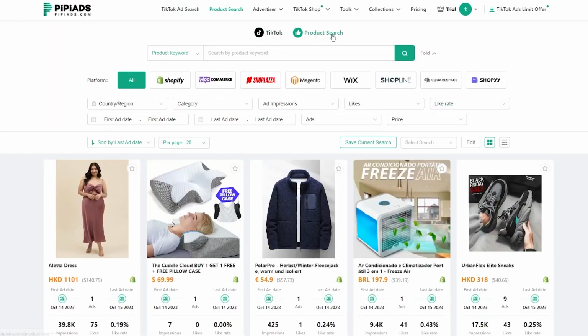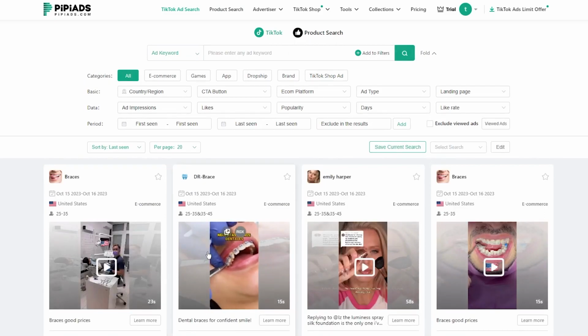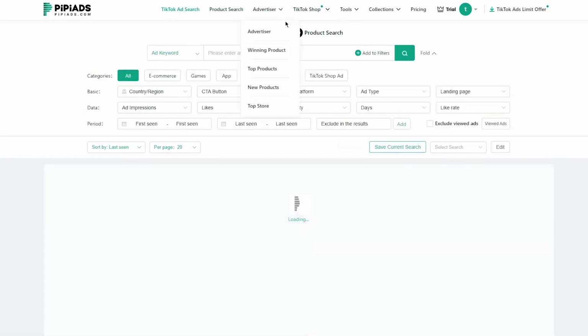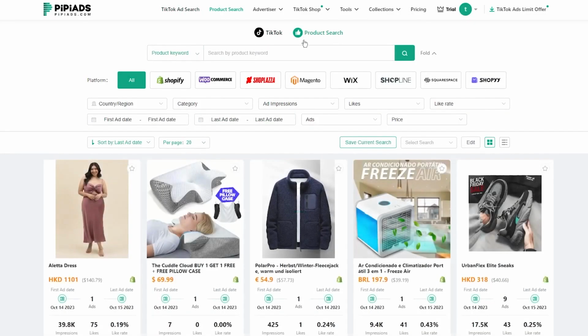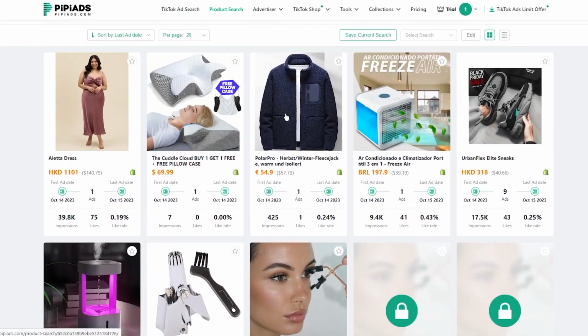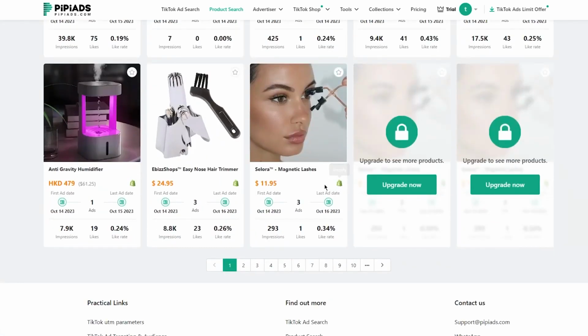Then moving on to product search. Now again, this is the same as TikTok search. Product search is the same as the ads that you're going to see, but instead of the videos of the ads, which just show you what the ad videos look like, product search just shows you the products. So let's say in the TikTok ad search, we're going to be seeing some TikTok ads for ourselves. In the product search, we're going to see those products without the ad. We're just going to see a proper picture of those products, and we're also going to see the store they're on. So most of these products are going to be on Shopify.